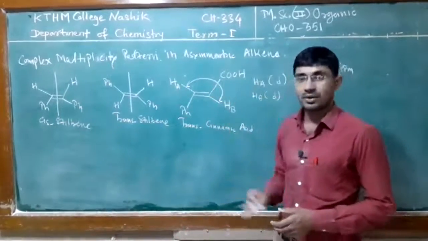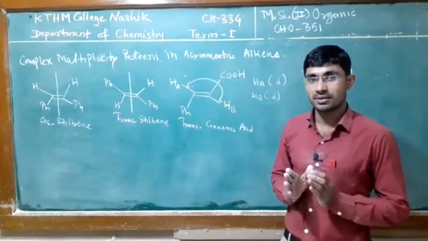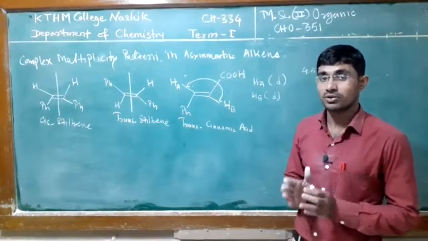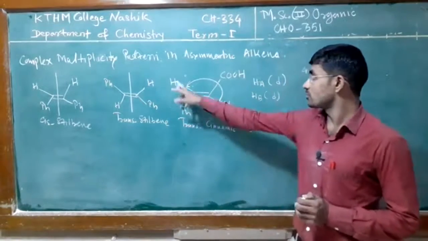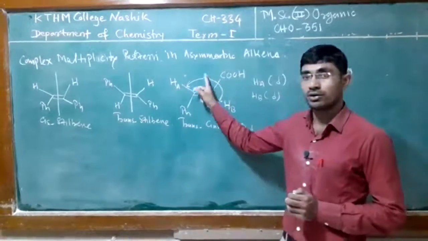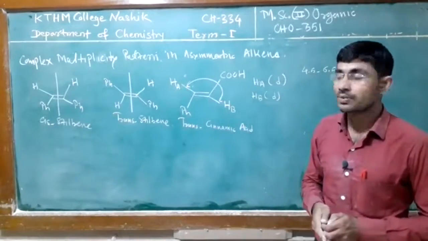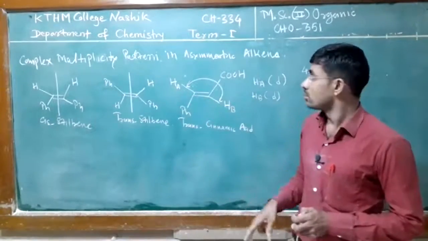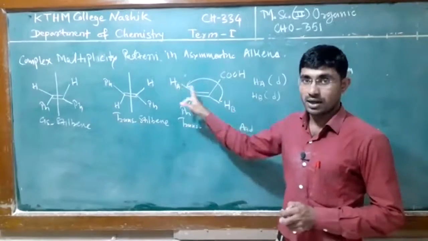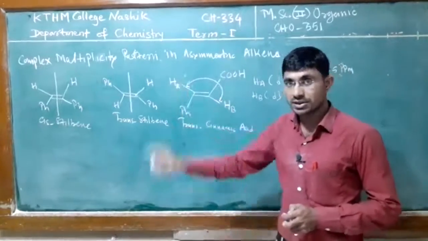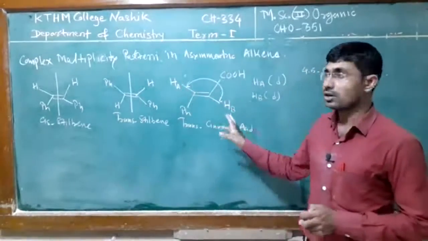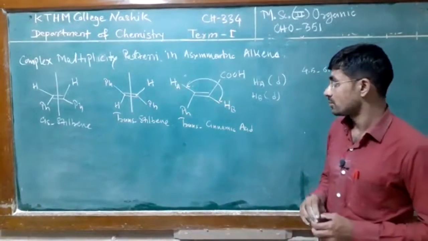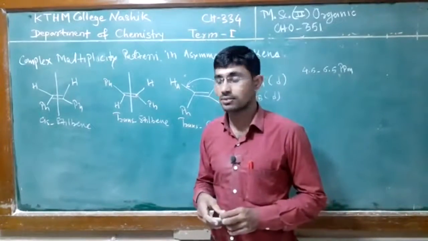As you know from last year's courses, the vinyl protons are vinylic and also experience the diamagnetic anisotropy generated by the pi electrons. These protons come in the deshielded region, and because of that we observe the 4.5 to 6.5 ppm value.